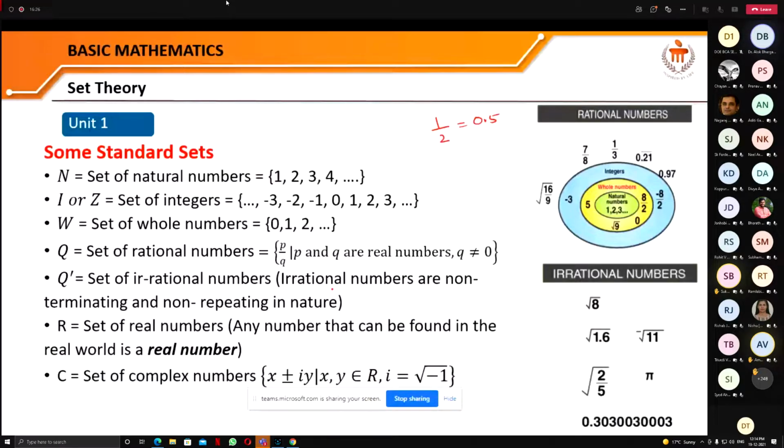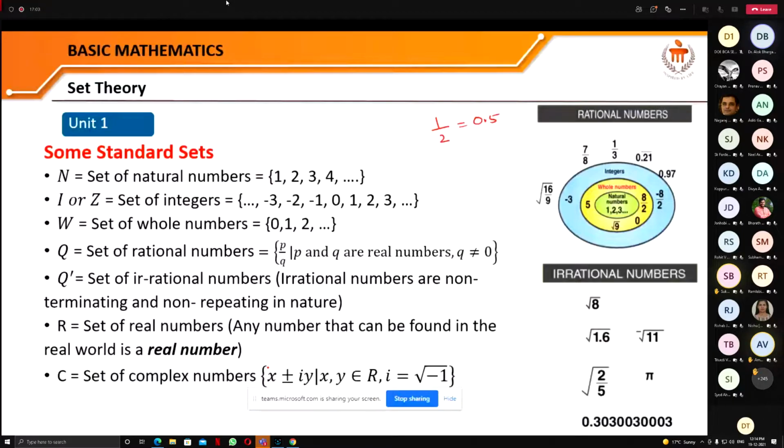C is the set of complex numbers, the collection of such numbers x plus or minus iota y. This iota, that means i, is what? i is the square root of -1, and here x and y are real numbers. So you can see that the set of complex numbers C is the largest set, and it contains all the sets. The second largest set is the real numbers.